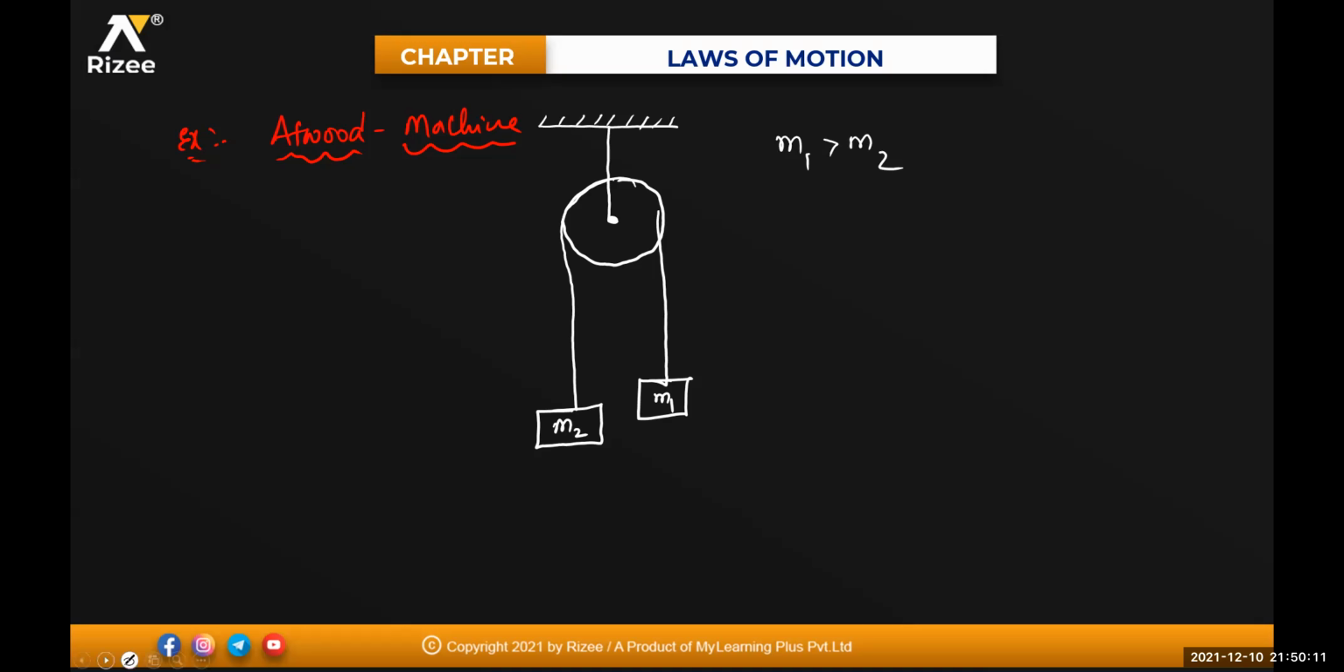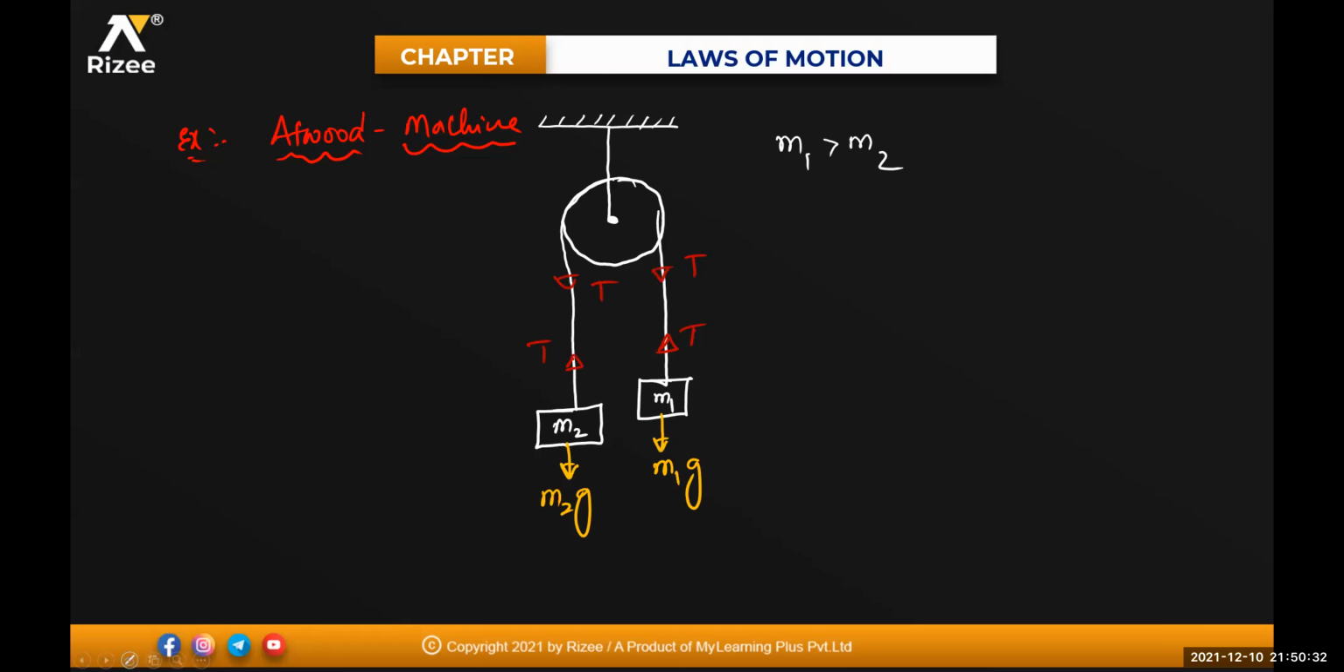Now tell me, it is one single string, beta. If it is one single string, the tension at each and every point will be the same. This is T, this is T, this is T, this one is also T. Now if I write the weight of this body, the weight of this body is M1 into g. Here it is M2 into g.